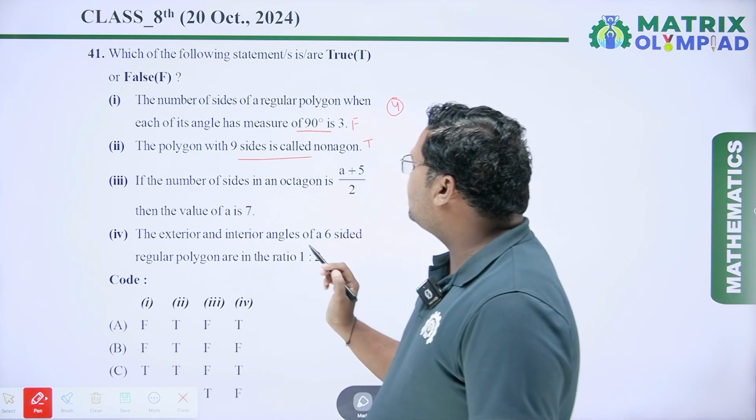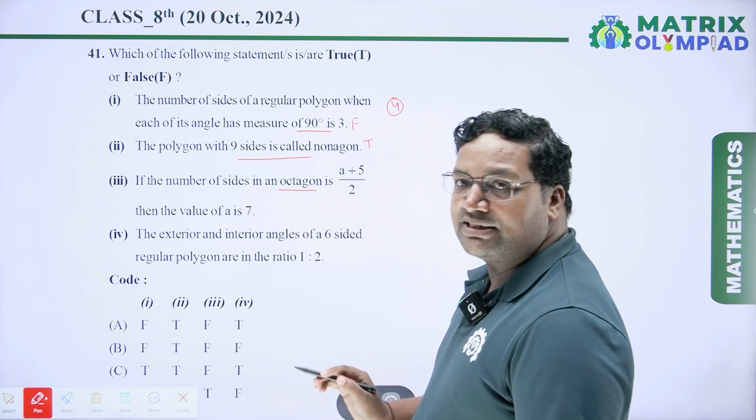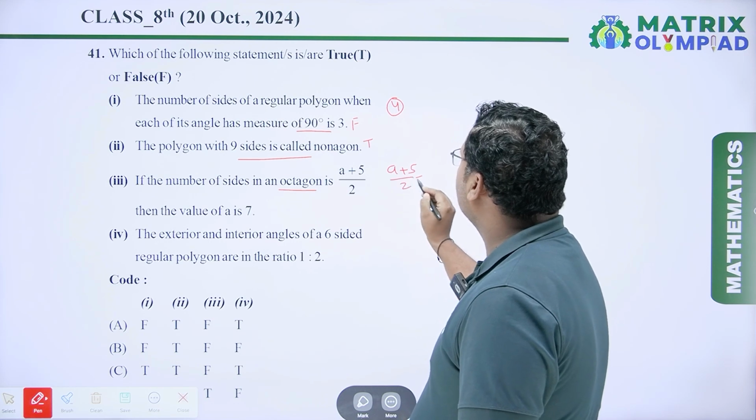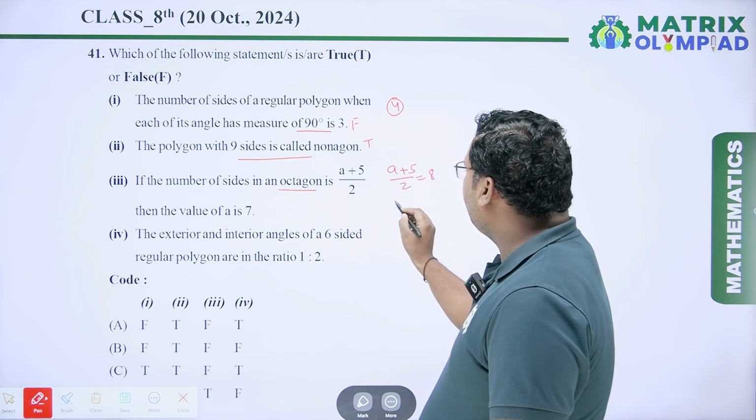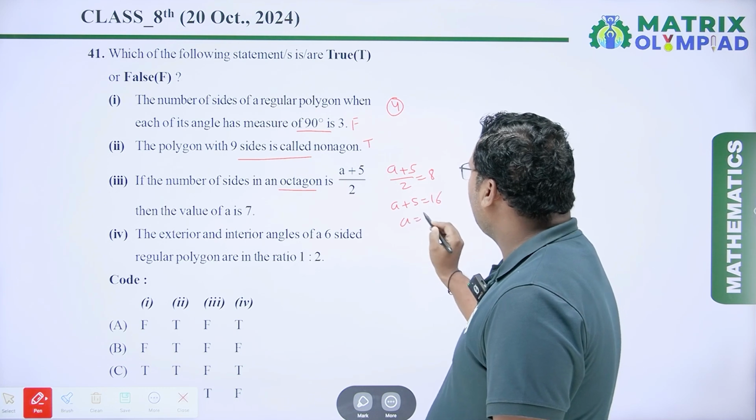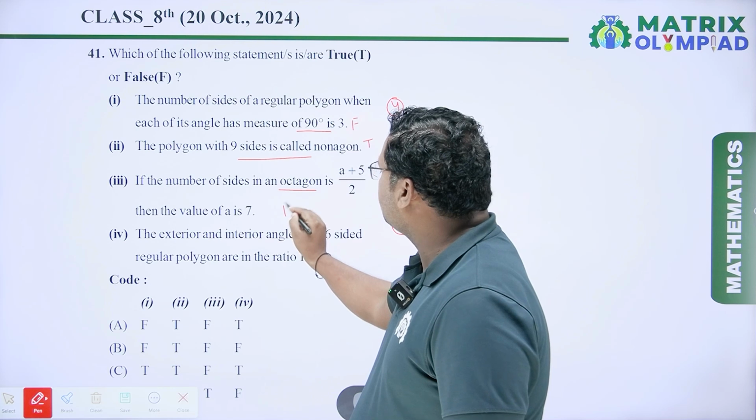If the number of sides in an octagon is (a + 5)/2, then the value of a is 7. So let's check. (a + 5)/2 is equal to 8. So a + 5 is equal to 16 and a equals 11, but here given a equals 7, so it is a false statement.